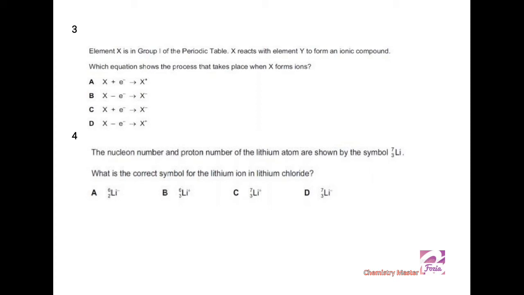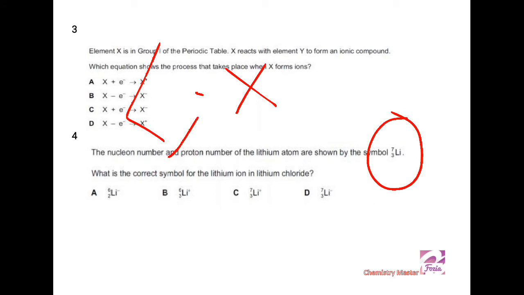The nucleon number and proton number of lithium are shown in this notation symbol, Li 3 and 7. 3 is its proton number, atomic number, and 7 is its atomic mass, mass number or nucleon number. When lithium gets ionized, it gets a positive sign. This is lithium, and when lithium loses one electron, it becomes positively ionized. So when electrons are lost, the number of protons and nucleons remains the same. So select the correct answer.